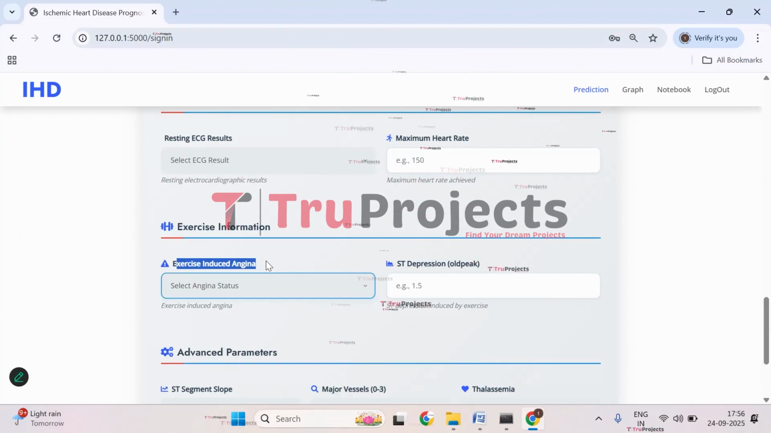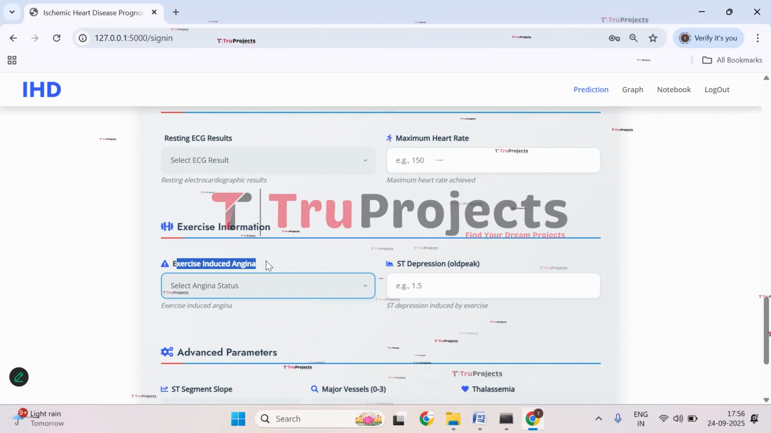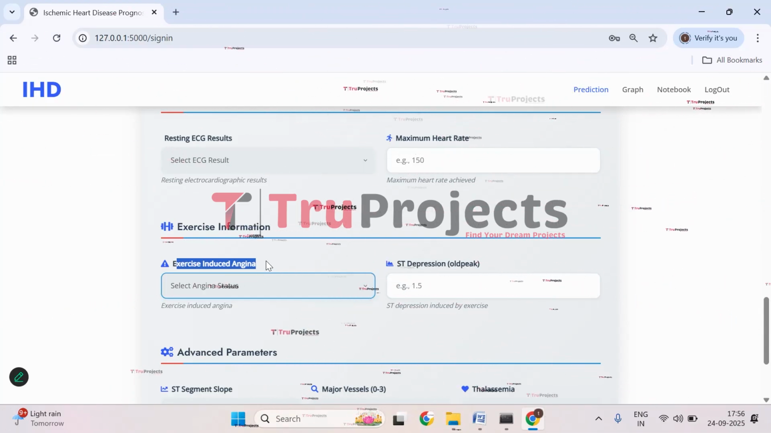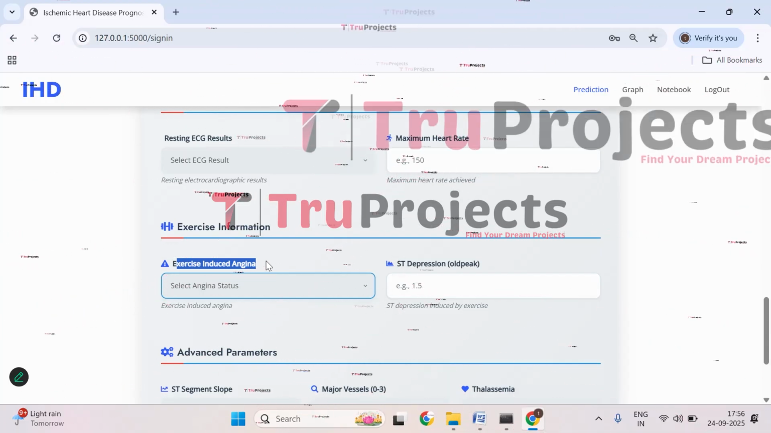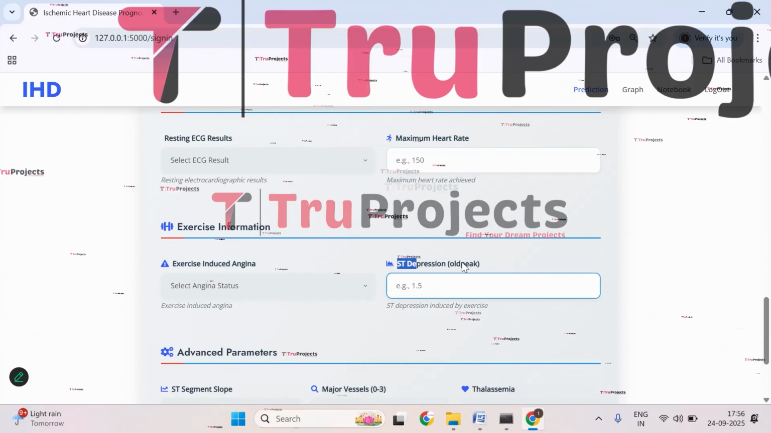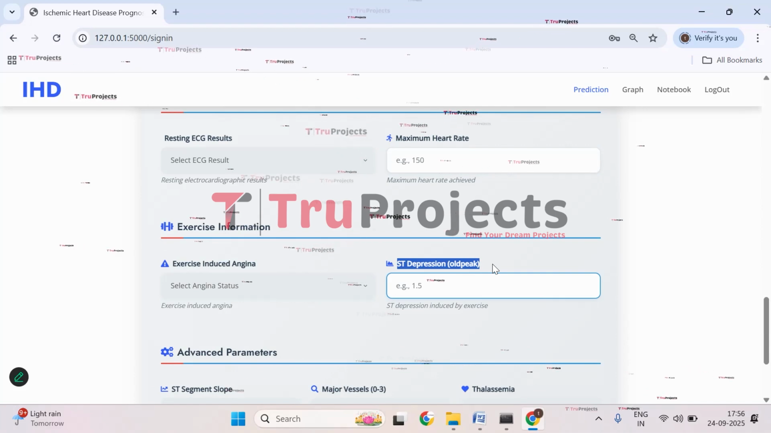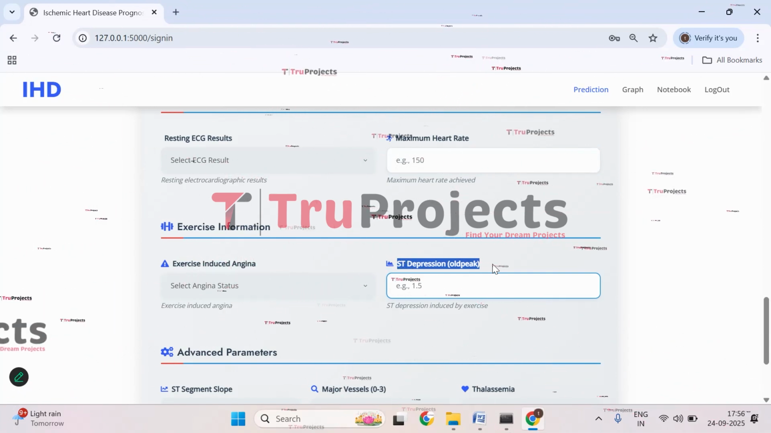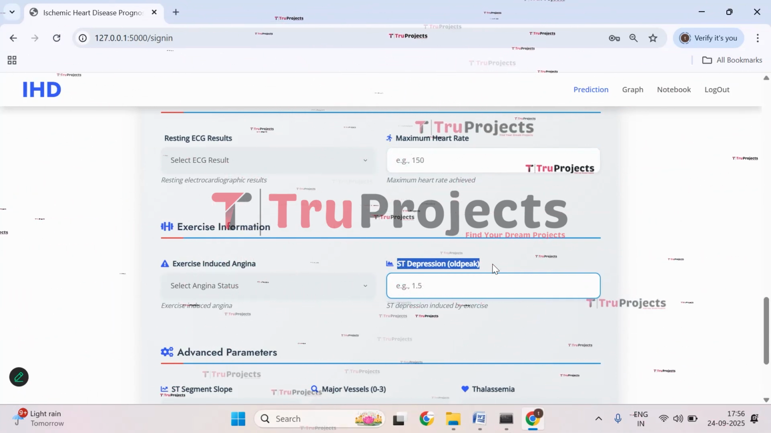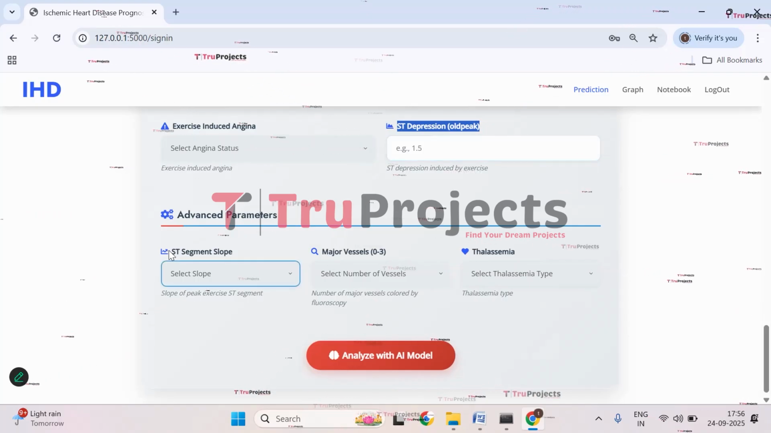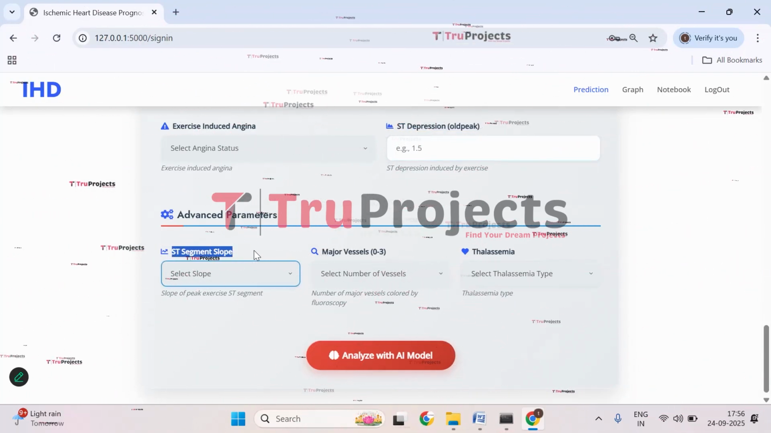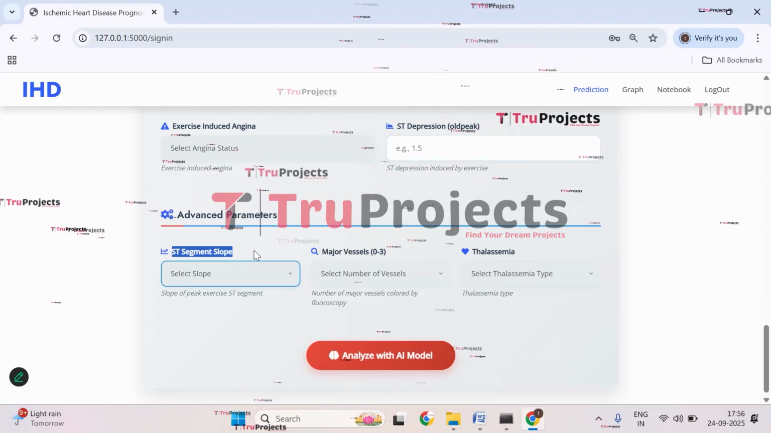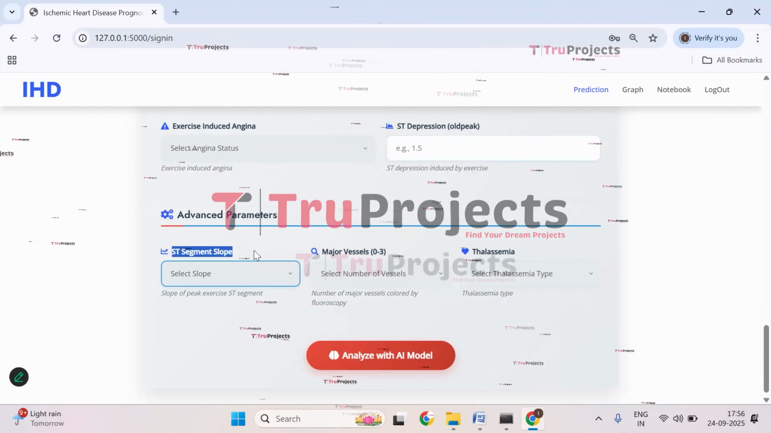Then we have exercise information. So here we have exercise induced angina. It is whether the patient experiences chest pain during exercise, which can indicate restricted blood flow. Then we have ST depression, that is old peak value. It's a measurement from the ECG showing heart stress during the exercise. Then we have advanced parameters, that is ST segment slope. It is the slope of ST segment in the ECG during peak exercise. It helps to indicate heart function.